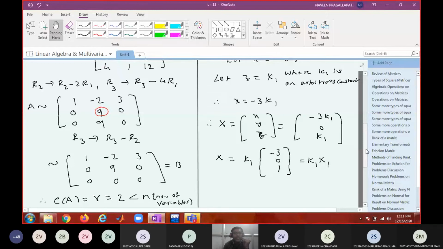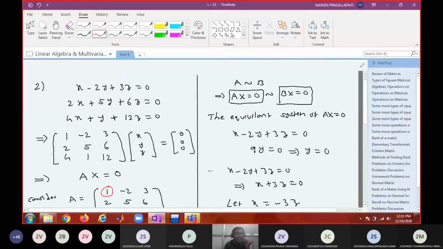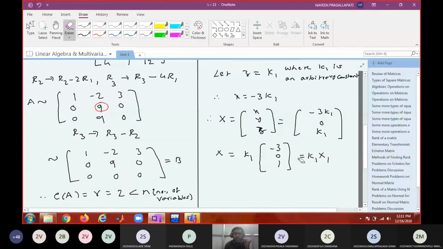So substitute minus 3, 0, 1 here. Are these three numbers satisfying every equation? Minus 3 plus 3 is 0, minus 6 plus 6 is 0, minus 12 plus 12 is 0. Yes, sir. These numbers are satisfying every equation. Therefore your matrix is a solution. It is generating all the solutions. Is this clear to all of you?